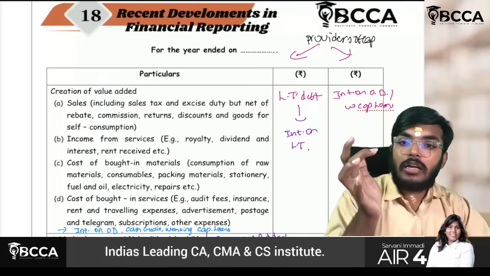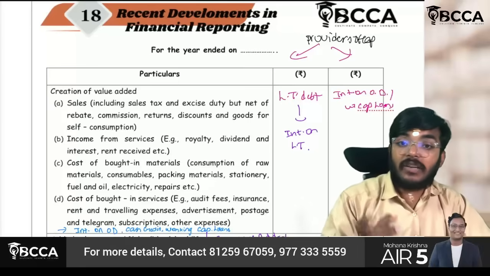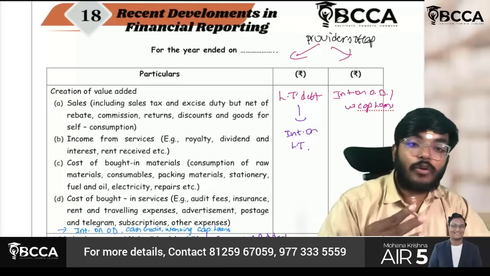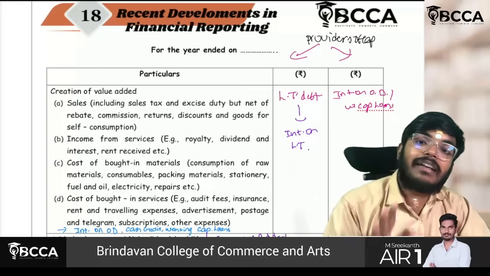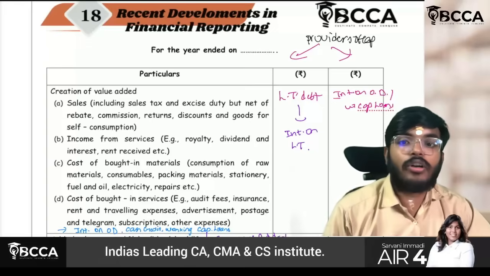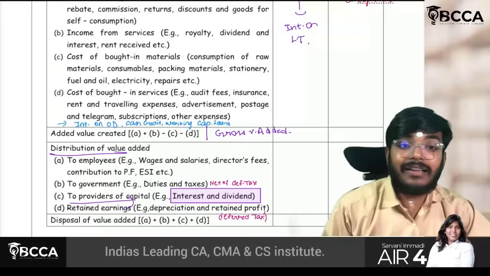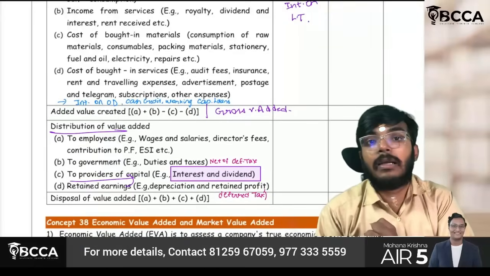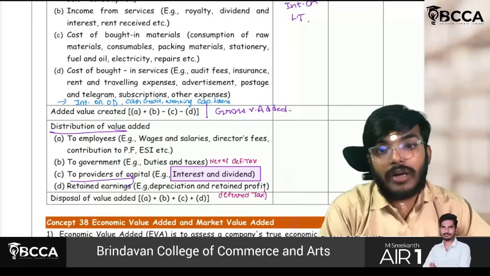Yes, sir. Next, cost of bought in services means if it is not attributable to the four stakeholders below, then it will be treated as cost of bought in services. Example, audit fee, insurance, rent, etc. Next thing, interest on OD working capital will be shown while calculating gross value added.